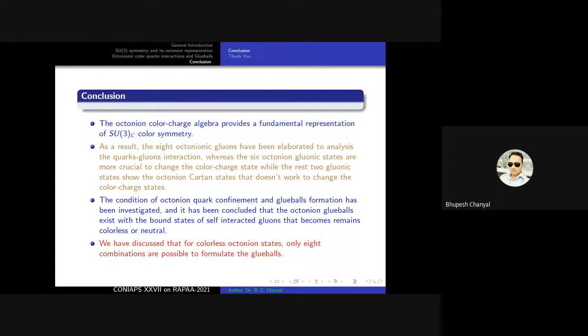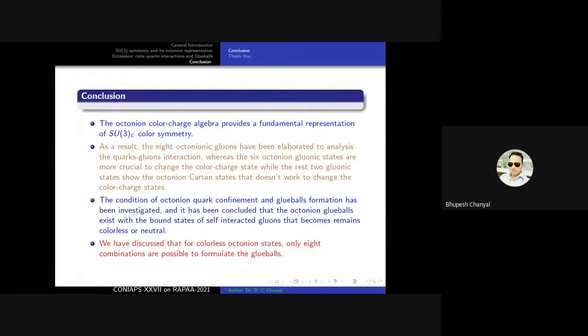So these are the conclusions. The octonion color charge algebra provides a fundamental representation of SU(3) color symmetry. As a result, the 8 octonion gluons have been elaborated to analyze the quark-gluon interactions, whereas the 6 octonion gluonic states are more crucial to change the color charge states, while the remaining 2 gluons, called the Cartan states, do not work to change the color states.